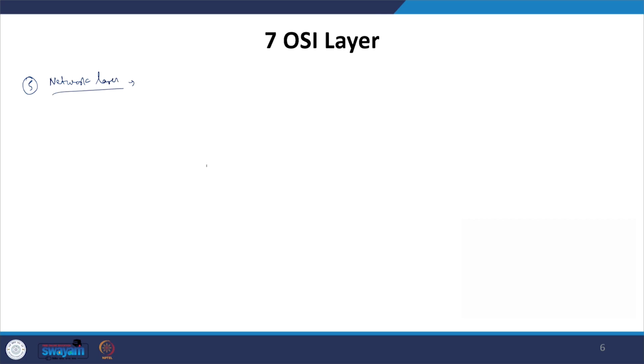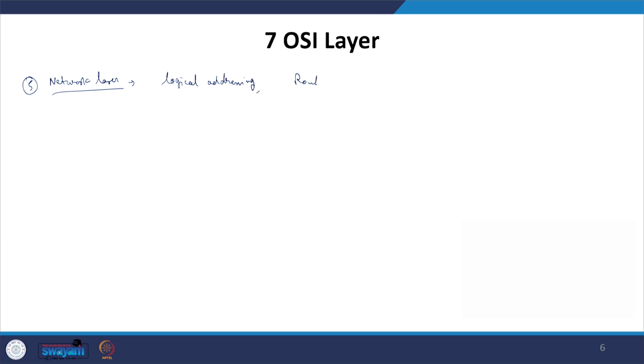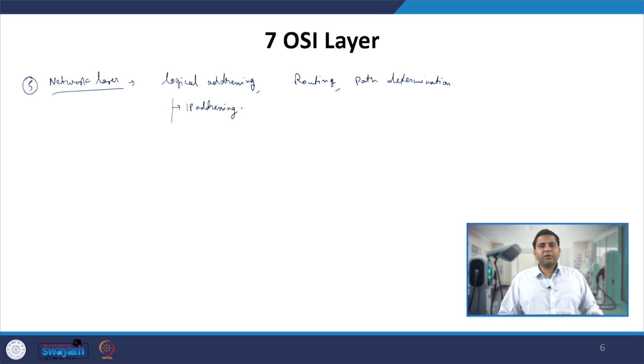Now, the network layer particularly does logical addressing, routing and path determining. In the case of logical addressing, which is done in this layer, it follows a certain protocol like IPv6 or IPv4, depending upon which protocol is followed.